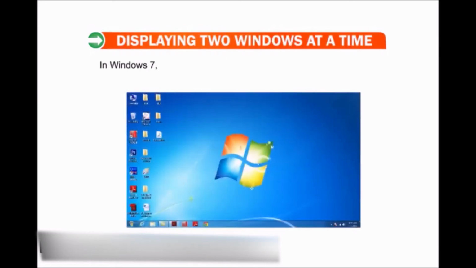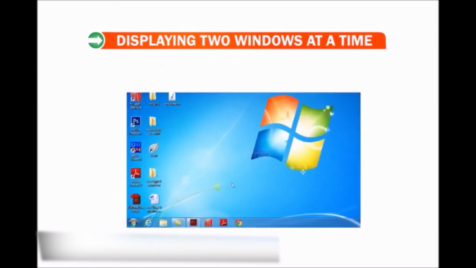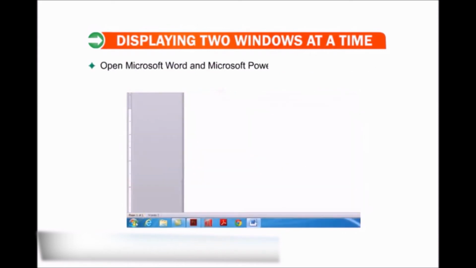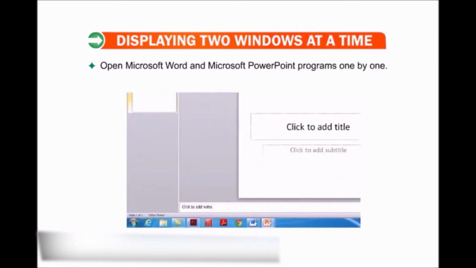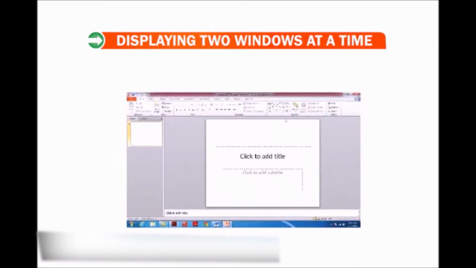Right, now let us find out how to display two windows at a time. In Windows 7, we can display two application windows side by side. Open Microsoft Word and Microsoft PowerPoint programs one by one. The PowerPoint window is active at present.